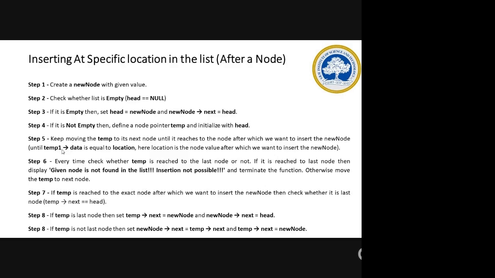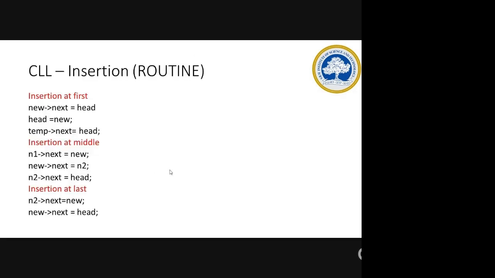And just recall your singly linked list. In a singly linked list, what we do is find out whether that is the location to be reached or not. If not, you keep moving the temp variable to the next, and the previous one will be assumed. Here I have taken temp and temp1, but assume n1 and n2, for your easiness.